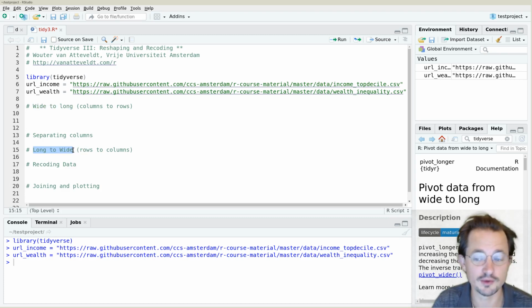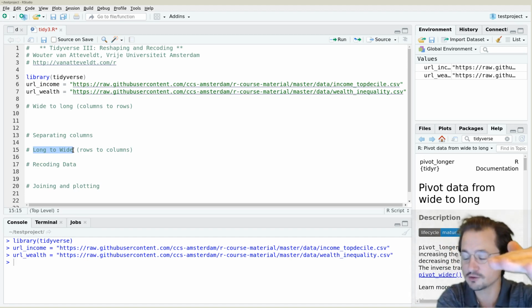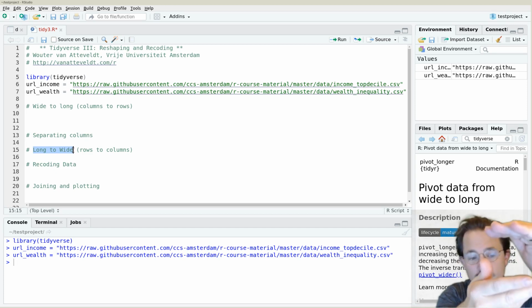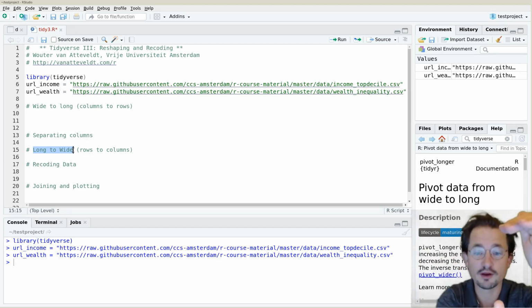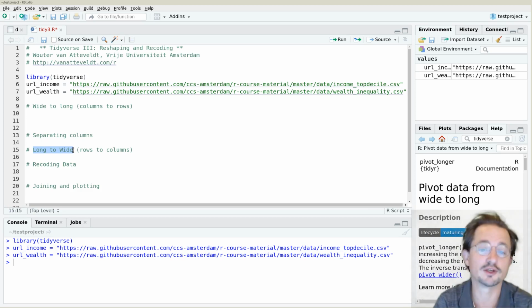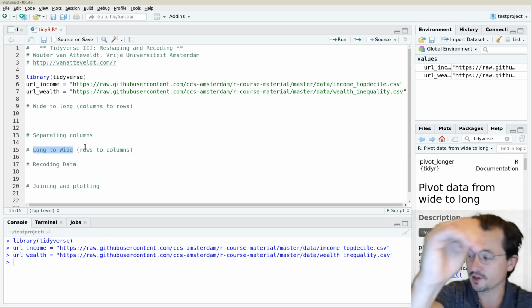What it means essentially is that if you have a dataset with lots of columns, and all of those columns are, for example, one country, and there are the same measurement of each country, like the inequality in that country, that is what we call a wide data set. And we can transform the wide data set into a long data set by basically flipping it around and turning all the columns into rows, and then every row will contain one measurement of one country. And of course, long to wide transforms it the other way around, from a long data set back to a wide data set.